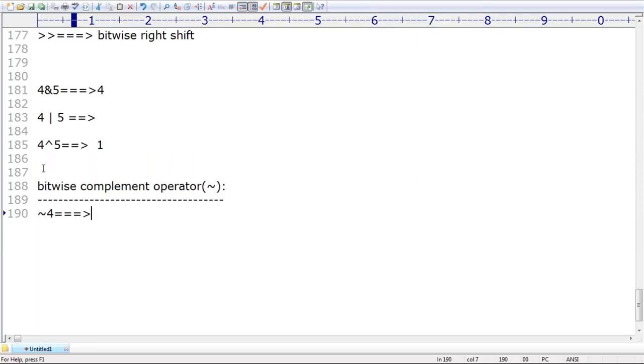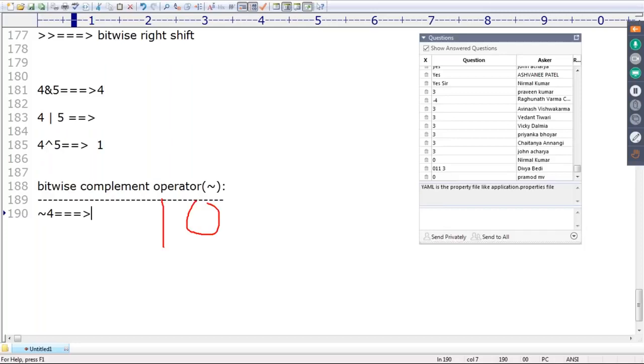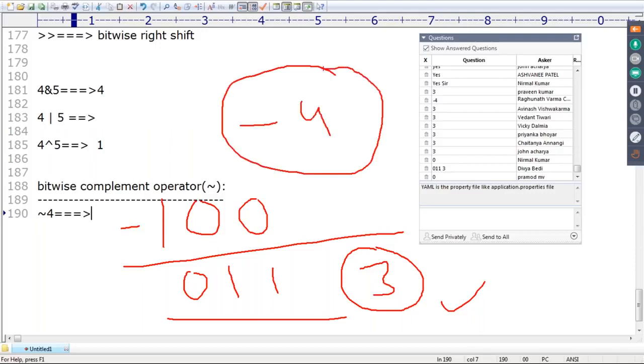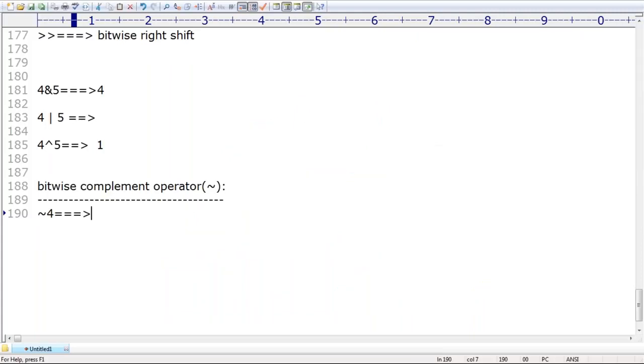Most of the people are going to feel, sir, 4 means 100, then the complement operator means 0 will become 1, 0 will become 1, 1 will become 0, then automatically 0 1 1 means 3 is the answer. Most of the people are feeling this. Second possibility, sir, negation means the minus symbol only, then automatically minus 4 is the answer. Some people are feeling like this, but very unfortunately, both are not correct answers. Are you getting? Both are not correct answers.